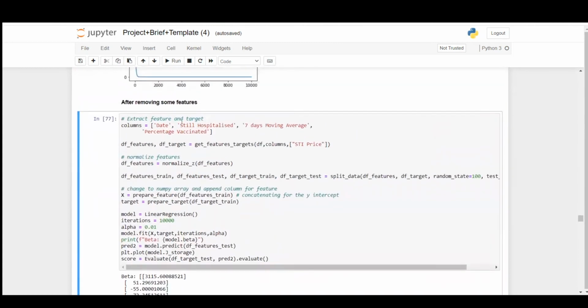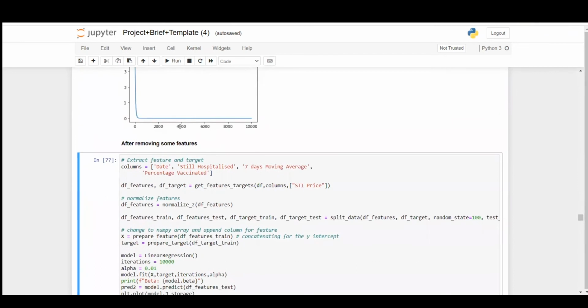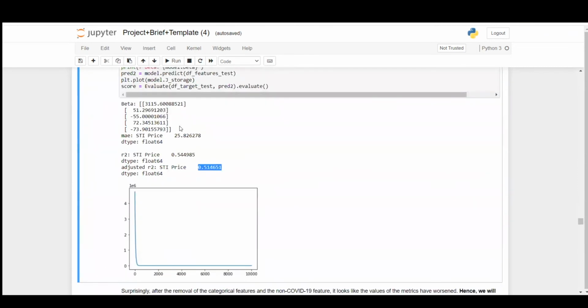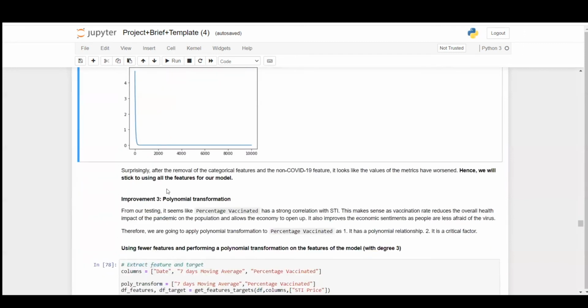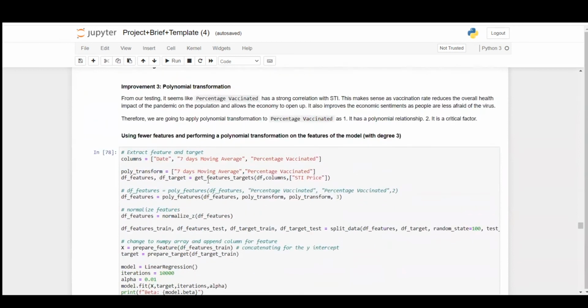So after removing some features, which are actually the categorical features, our result did drop. That may not be a bad thing because it might be that our model is overfitting, but in this case, we would like to think that phase actually is an important factor in the overall prediction. So next we'll stick to using all the features for our model, and then we'll go on to polynomial transformation.